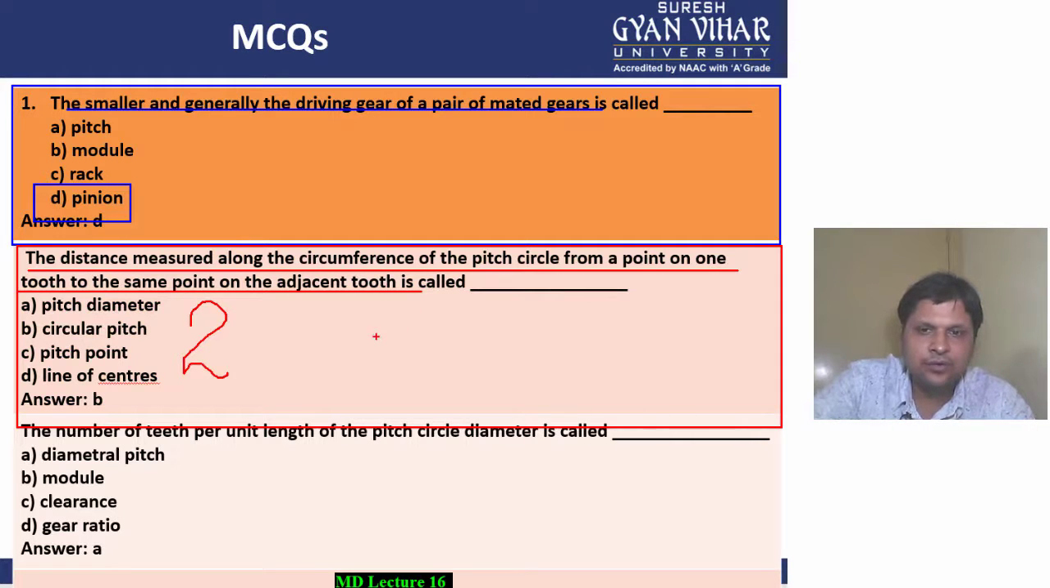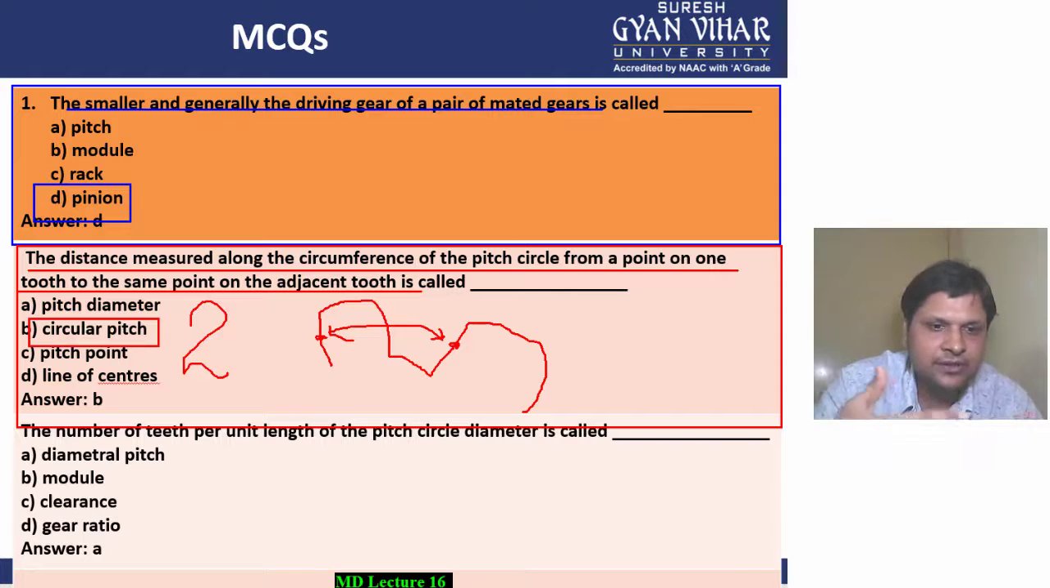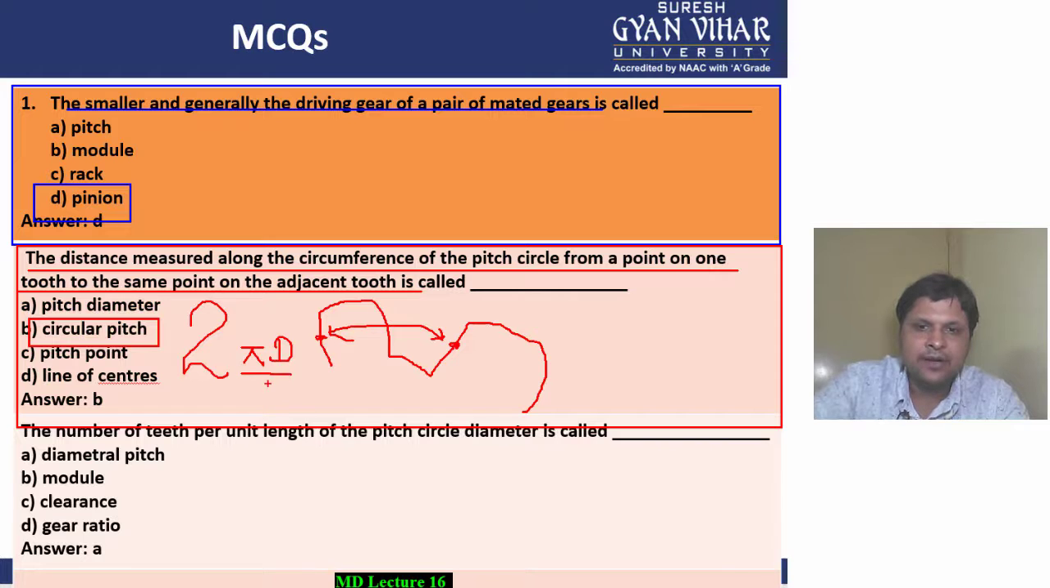As I have told you, this particular distance along the pitch circle from a point on one tooth to the corresponding point on the other tooth is known as circular pitch. And if the two gears are meshing with each other, this circular pitch value should be equal. PC1 should be equal to PC2, and its formula I have also told, it is equal to pi d by t. So pi d1 by t1 should be equal to pi d2 by t2.